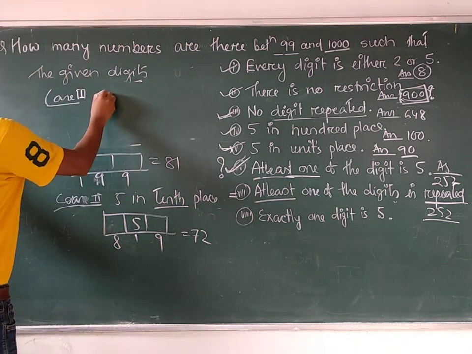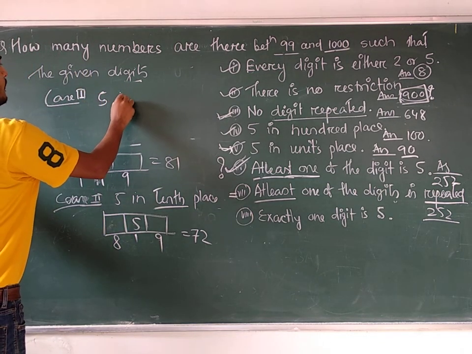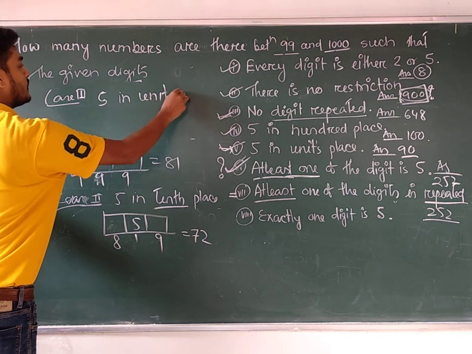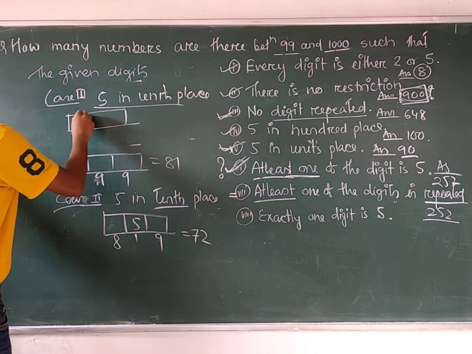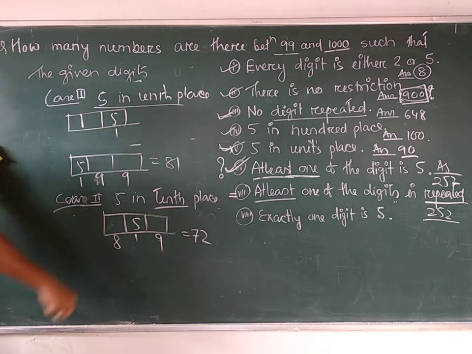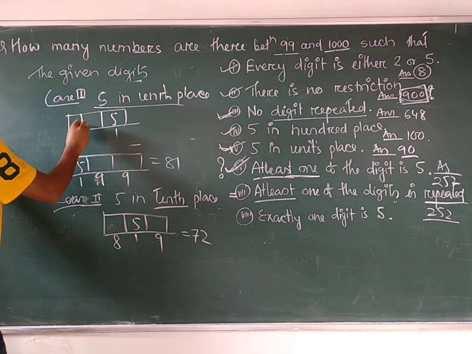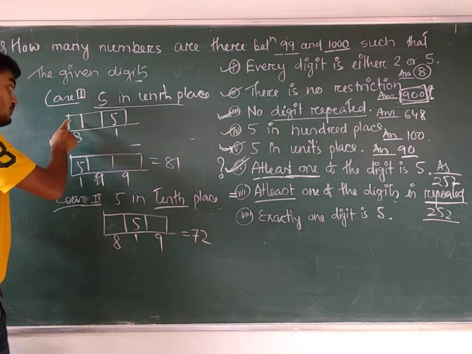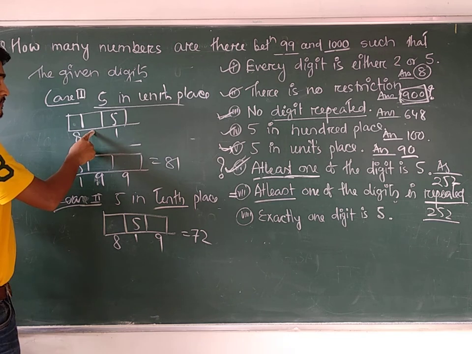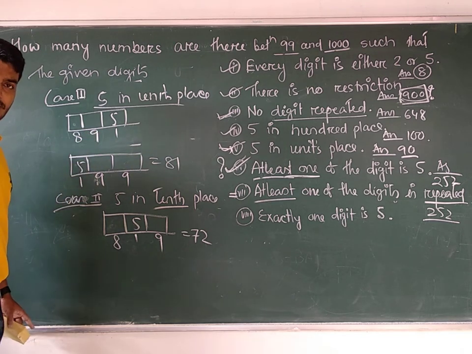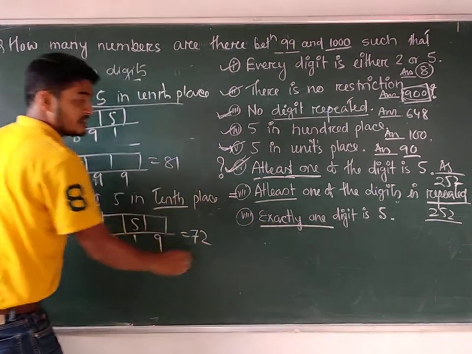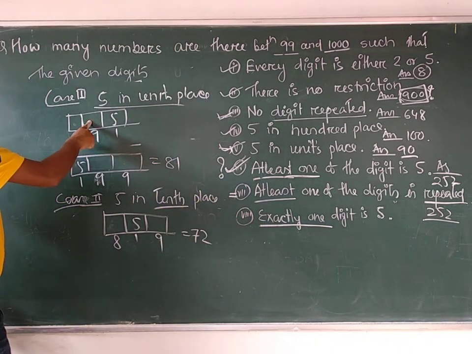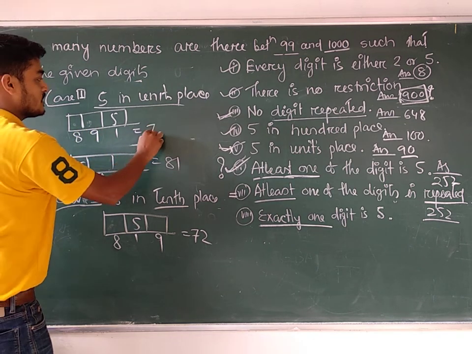Case 3. 5 in the unit place. So 5 in the unit place means 5 should be there, and this place can be filled in 1 way. This place can be filled in 8 ways, because you cannot use 5 as well as 0. And this place can be filled in 9 ways. Why can it not be 10 ways? Because 5 should be there exactly one time, so 5 should not be there. Excluding 5, how many digits are left with us? 9 digits. So this answer is equal to 72.